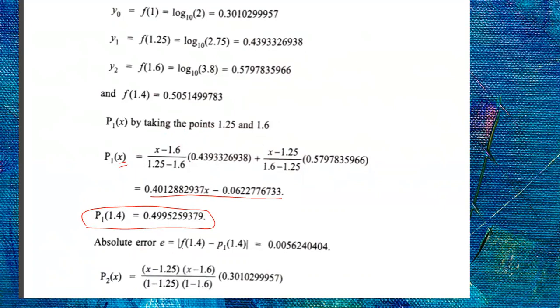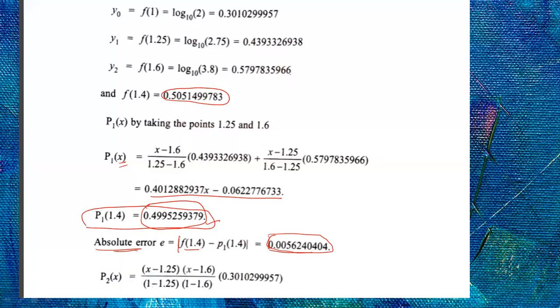So absolute error means the absolute value of the functional value minus whatever value we got. So what is f of 1.4? 0.50, this one minus this value. So the difference of this value is this. This is your error term, absolute error. Okay. So find the error means this is your error, 0.00562. Next, you have to find out the second degree polynomial.